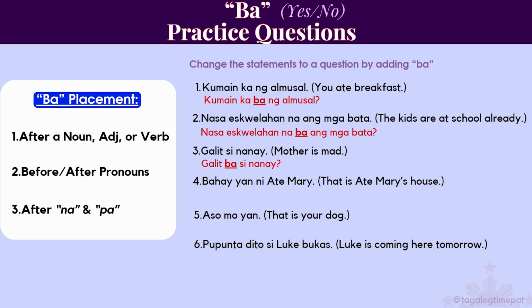Number 4, bahay yan ni Ate Mary. That is Ate Mary's house. Where would ba go? It would go after the noun. Bahay ba yan ni Ate Mary? Is that Ate Mary's house? Number 5, aso mo yan. That is your dog. It would be aso mo ba yan? So tricky. You might have put ba after aso, but mo is one of those pronouns that has to go before ba. And just one of those things that we have to remember again.